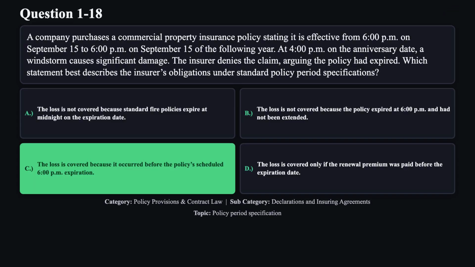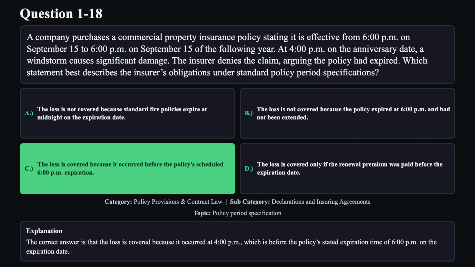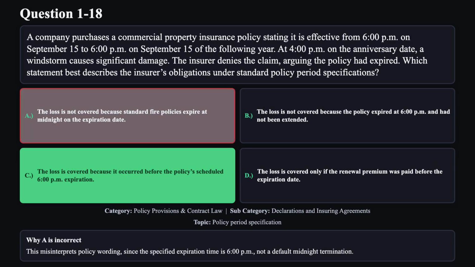The correct answer is C. The correct answer is that the loss is covered because it occurred at 4:00 p.m., which is before the policy's stated expiration time of 6:00 p.m. on the expiration date. Reason A is not correct. This misinterprets policy wording, since the specified expiration time is 6:00 p.m., not a default midnight termination.